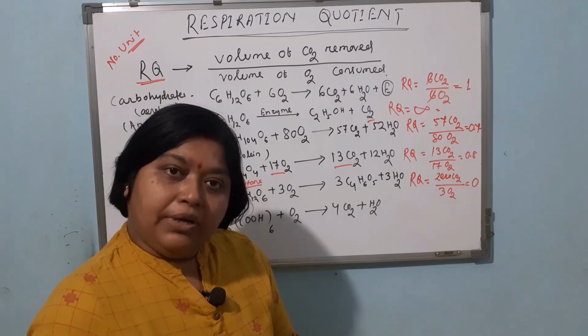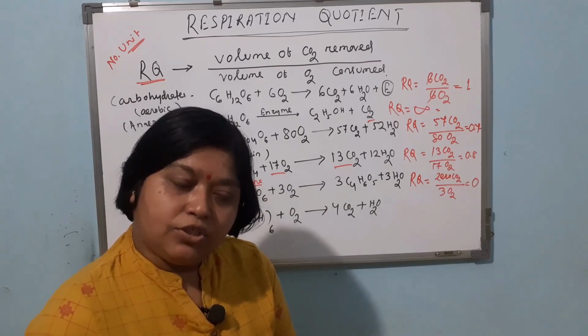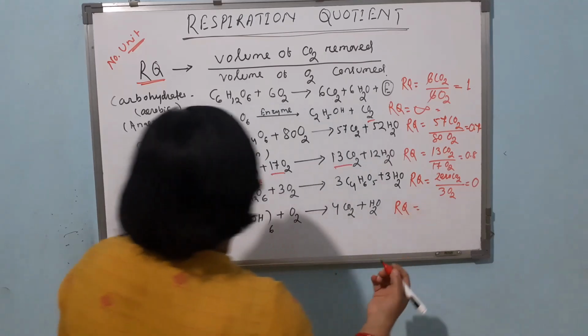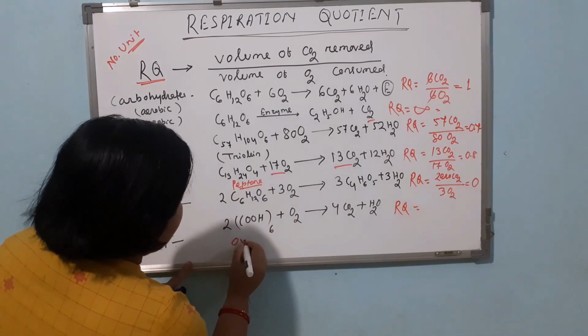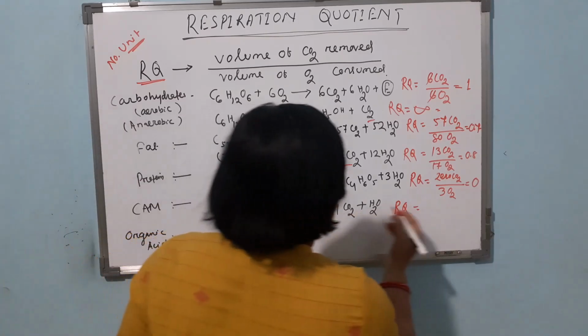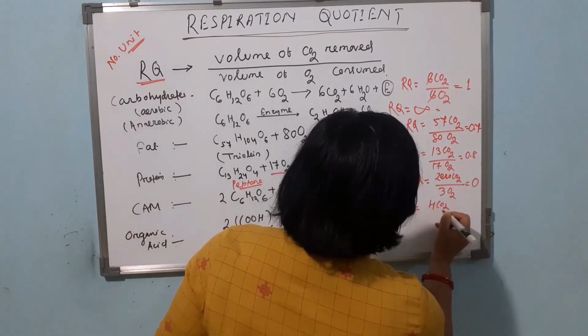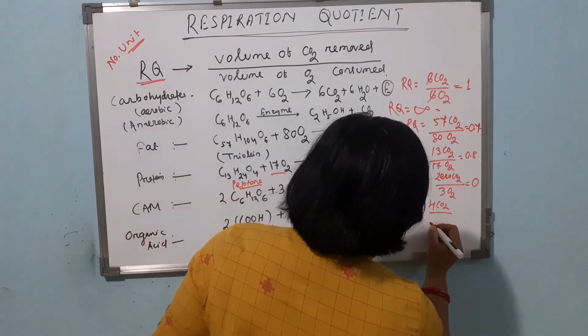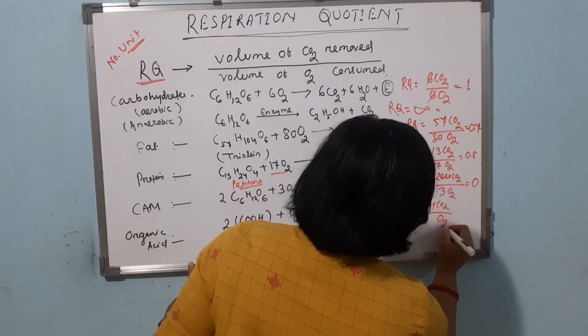But when the body is utilizing organic acid as substrate, at that time respiration quotient value, here we have taken oxalic acid. For this case 4 carbon dioxide and in the presence of 1 molecule of oxygen.